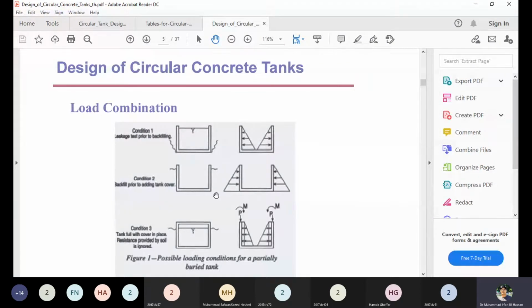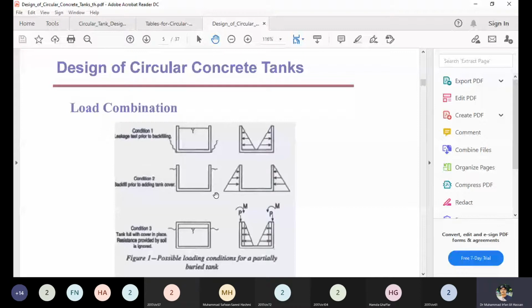But in case of a circular tank, let's say you are designing a tank in ground, then the soil effect from the outside and the water effect from the inside will cancel the effect of each other. Although these are not totally equal, they will tend to partially cancel each other.